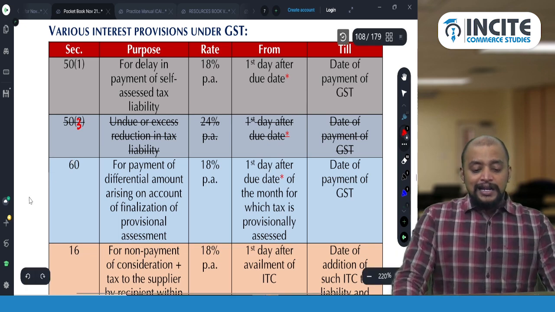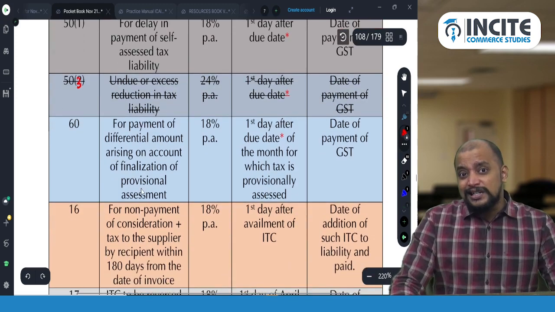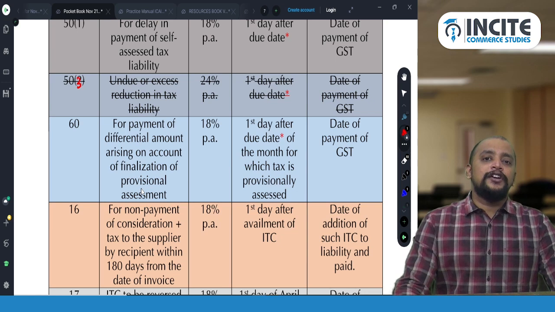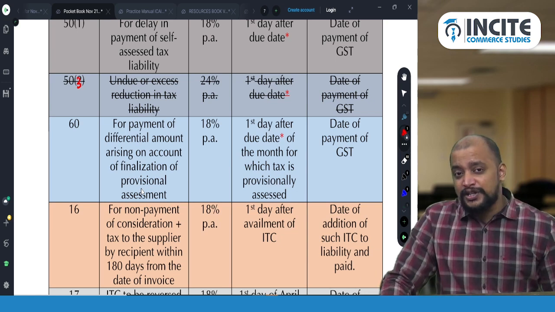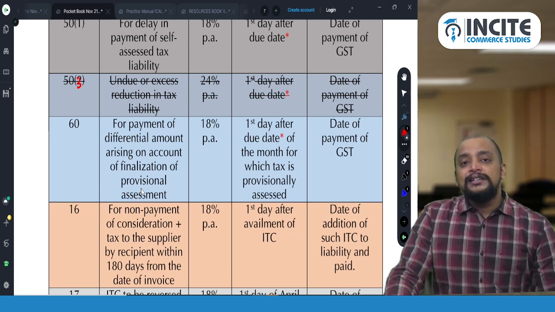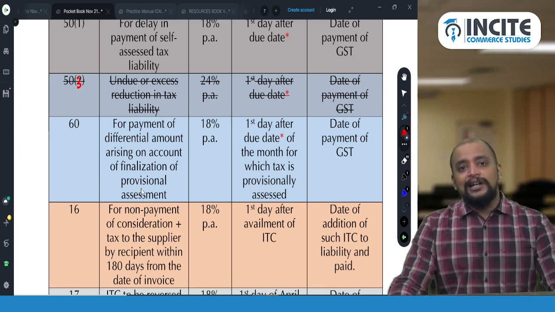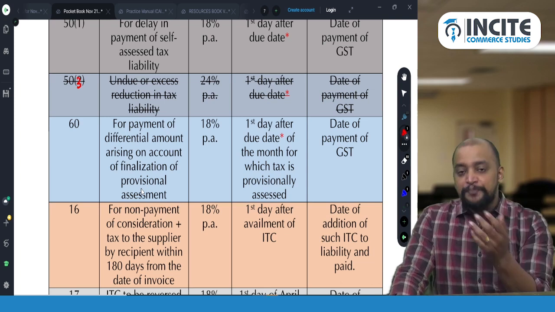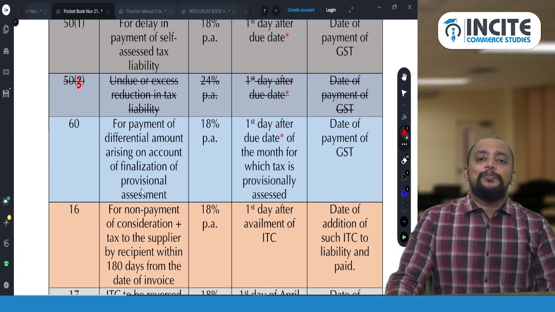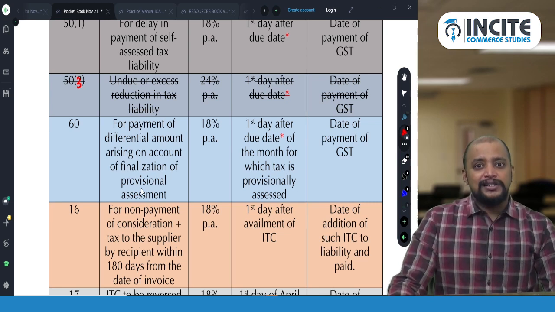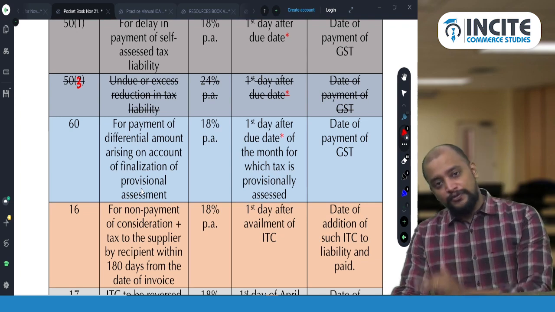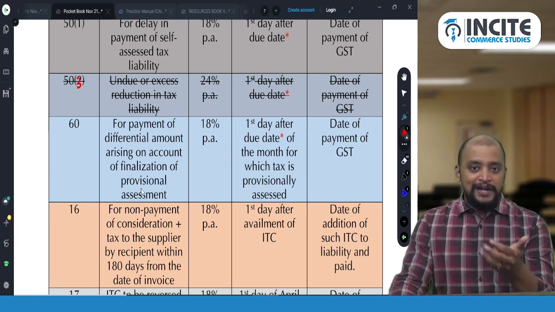Then section 60. Section 60 is related to provisional assessment. Say we are going for provisional assessment. We make an application for provisional assessment and we pay a provisional tax of 10 lakhs. Say the final assessment tax is 14 lakhs. Now that 4 lakhs we need to pay. So when we are required to pay that 4 lakhs, do we need to pay interest? Yes. We need to pay interest on that 4 lakhs.